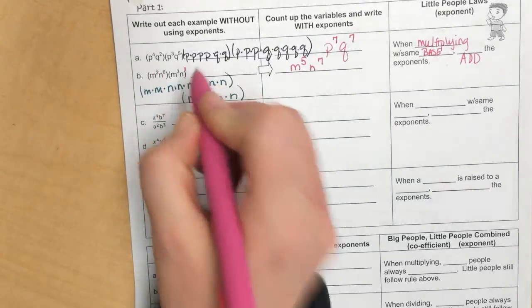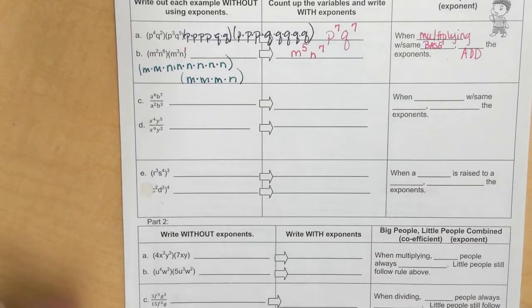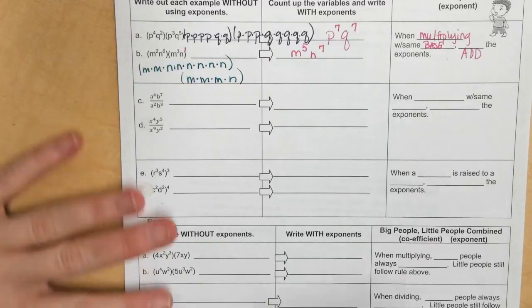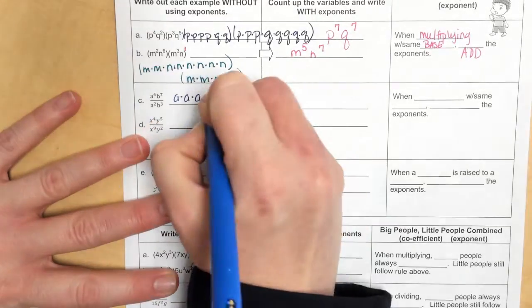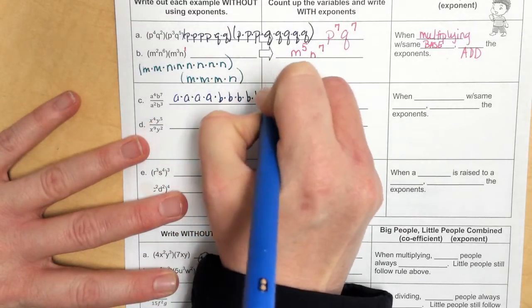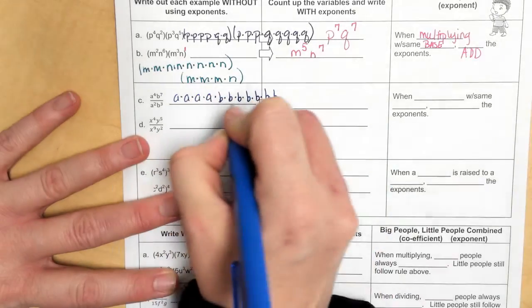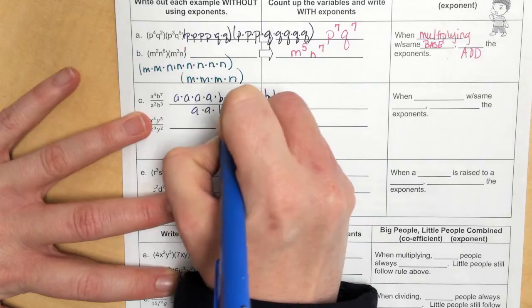So 6 plus 1 is where I got the 7. So that is multiplication. When I want to do division, same thing. Okay, and this is my division bar right here, so I've got 2 a's and 3 b's.